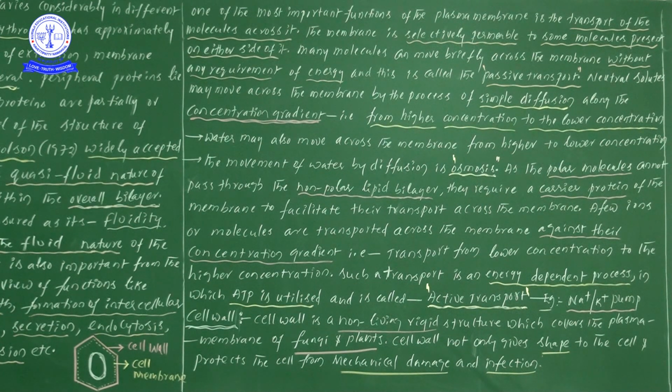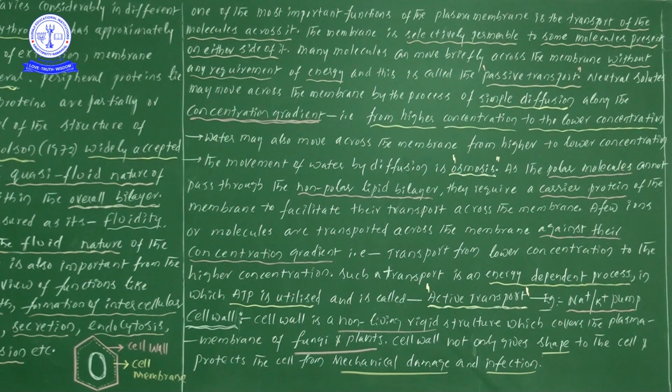So all such kinds of molecules can move across the membrane by the process of simple diffusion along the concentration gradient.